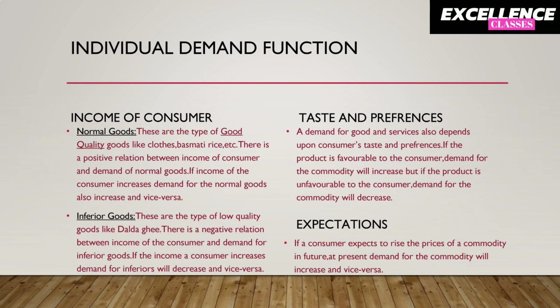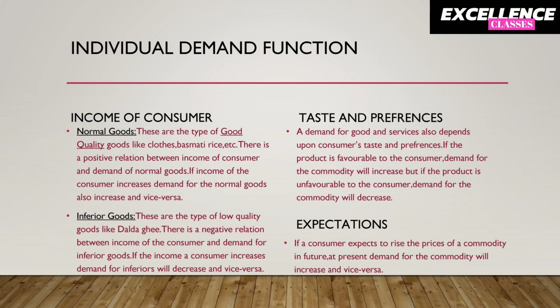The next factor is income of consumer. On the basis of income of consumer, the goods are categorized as normal goods and inferior goods. Normal goods are the type of good quality goods, for example, clothes, basmati rice, etc. There is a positive relation between income of a consumer and demand for normal goods. If income of a consumer increases, demand for the normal good will also increase and vice versa.